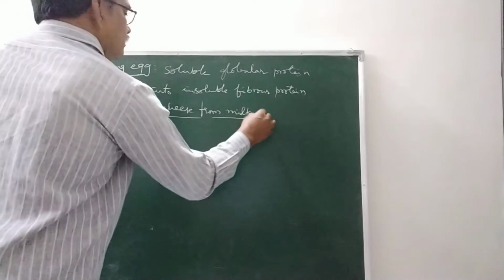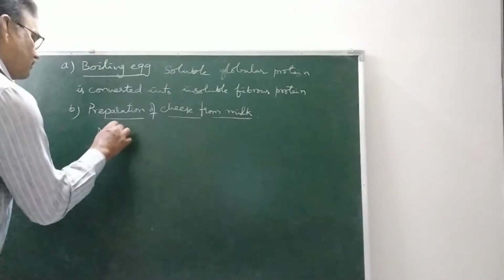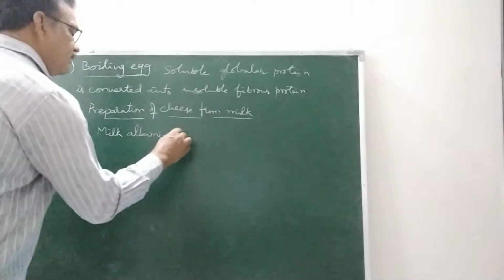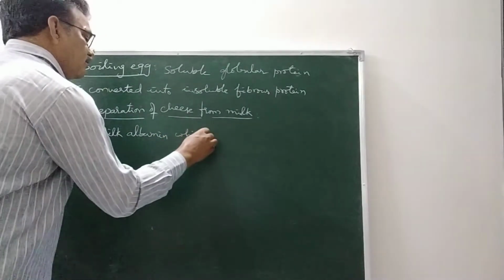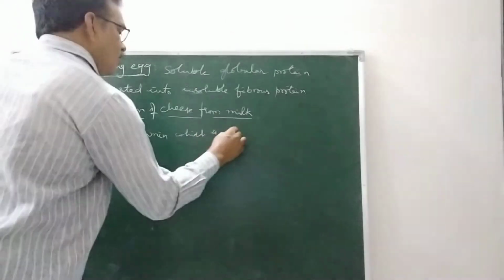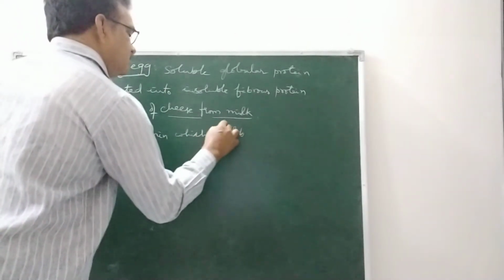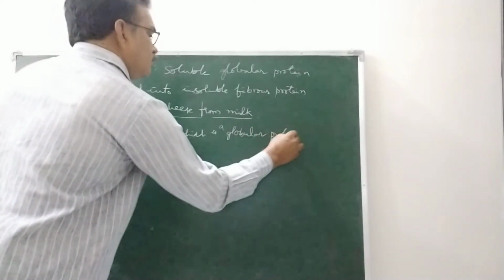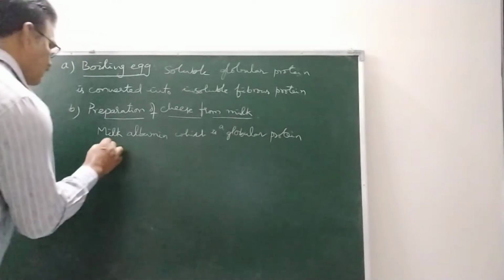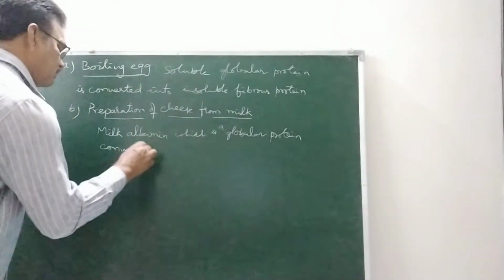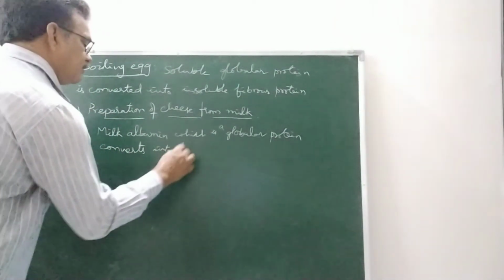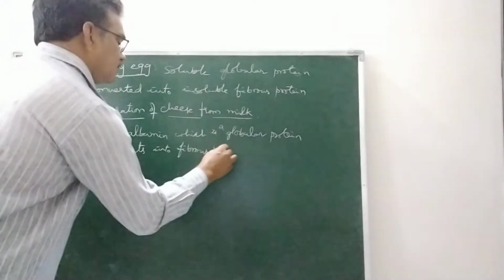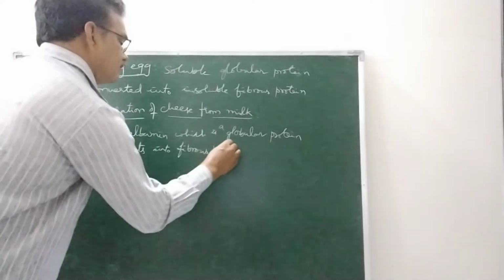When this lemon juice is added, milk albumin, which is a globular protein, converts into fibrous protein. So these are the examples of denaturation of protein.